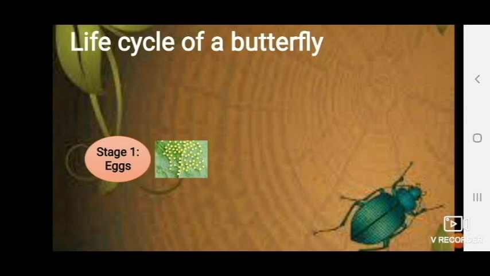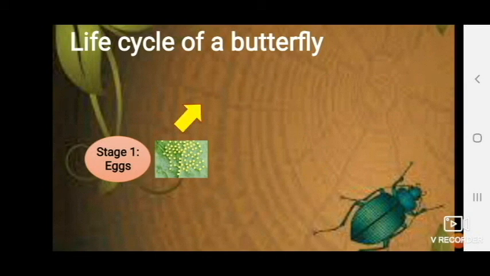And the life cycle of insects is very special because there are some special stages which they go through in order to bring a new butterfly or a new insect to this world. The first stage is laying eggs. It lays many eggs together. It is not just one or two like how a hen or any other egg-laying animal lays. They lay many eggs, normally on part of leaves or any other parts of a plant.